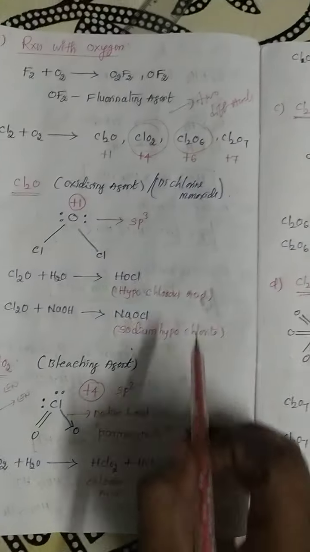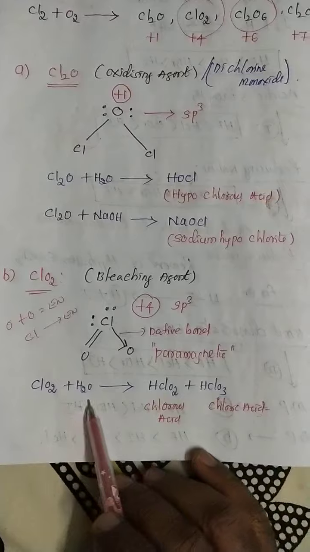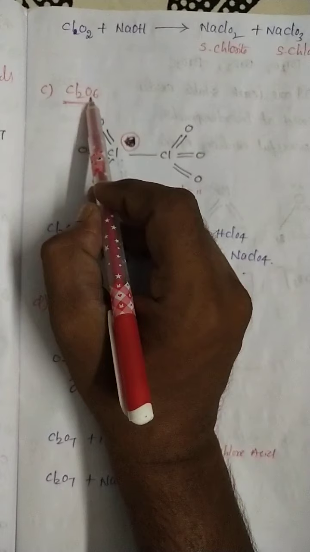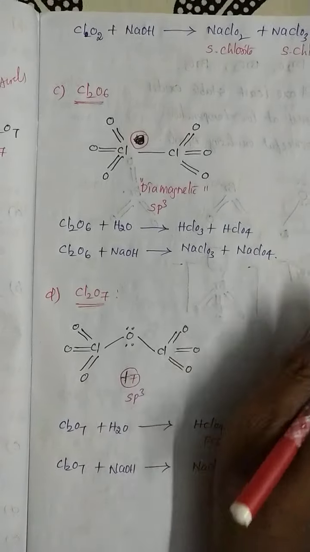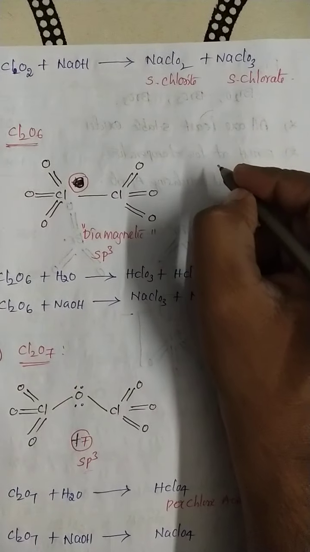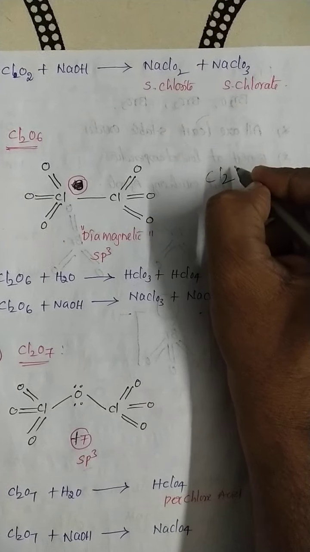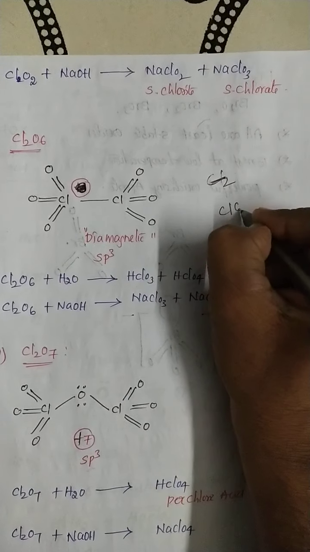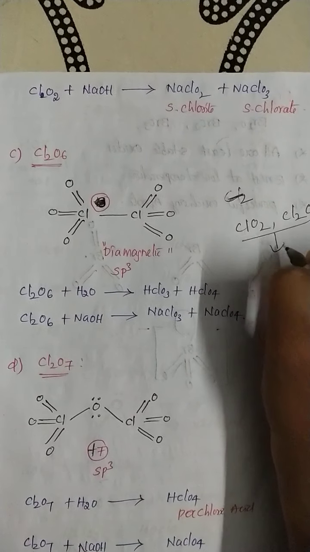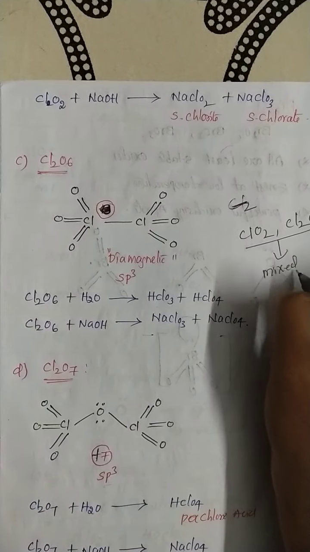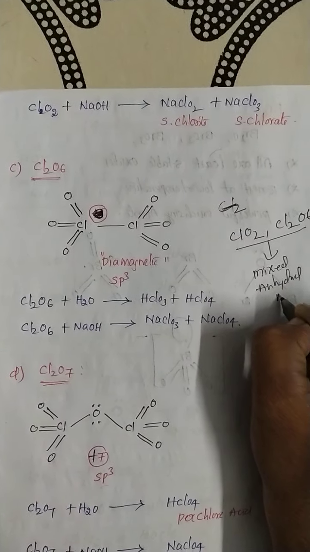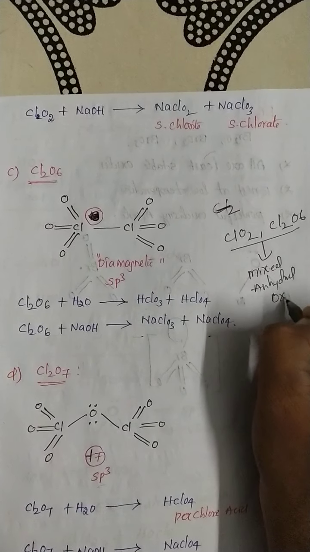So see here, first one ClO2. Two acids are released, chlorous acid and chloric acid. Similarly, Cl2O6, this also releases two acids. That's why, my dear students, ClO2 and Cl2O6, both of them are called mixed anhydride oxides.